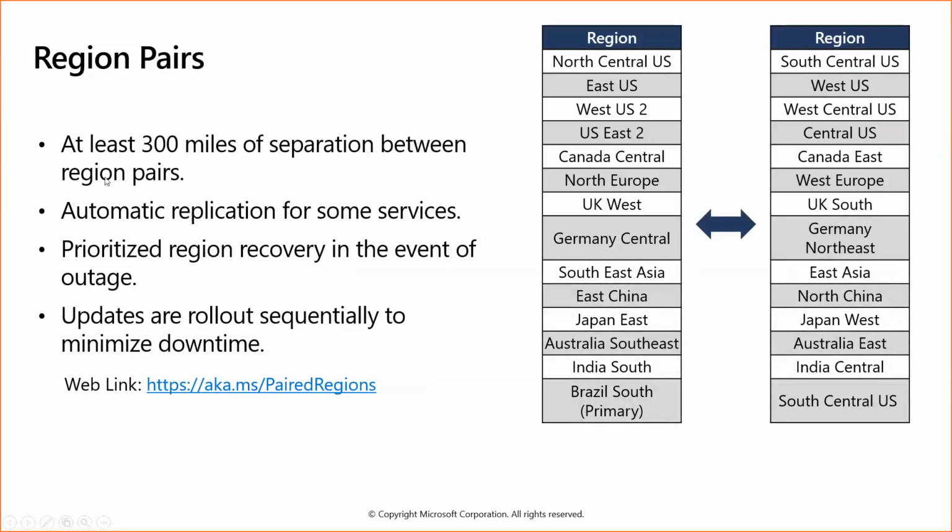So there is at least 300 miles of separation between the region pairs. This is the criteria for two regions to become region pairs, that there should be 300 miles of distance between both regions. Automatic replication for some services. Like as I said, if we provide two data centers for a service, then there will be very less response time.